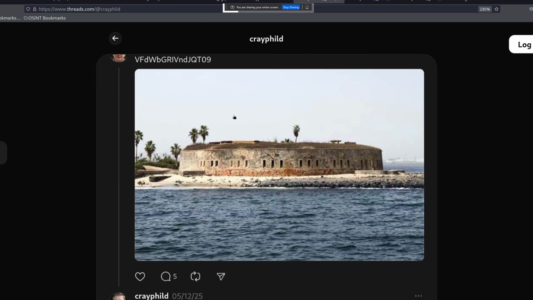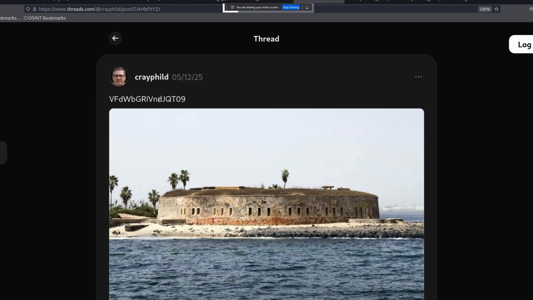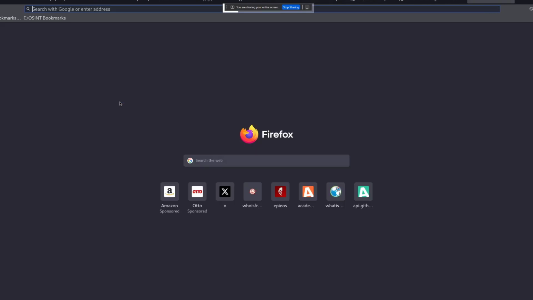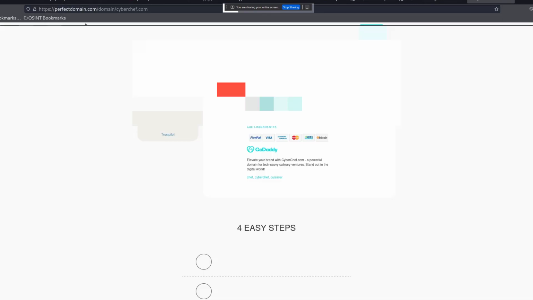And we can see a post or a picture with a certain text. Now, this seems to be like a text that is converted to a different hash, for example. I don't know which one it is, but in order for me to identify it, what I can do is just copy this text and go to a website like cybershief.com, or it's cybershief like this.